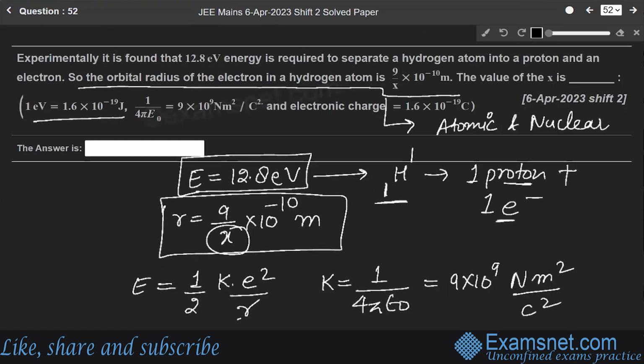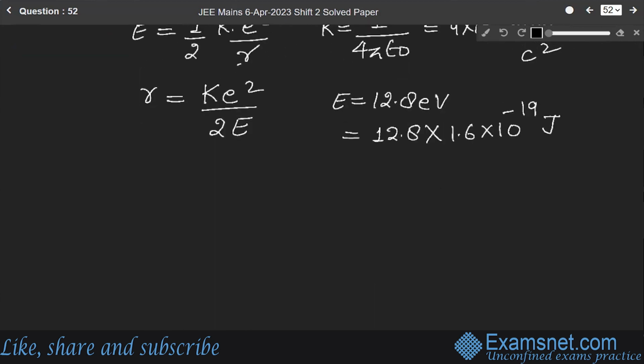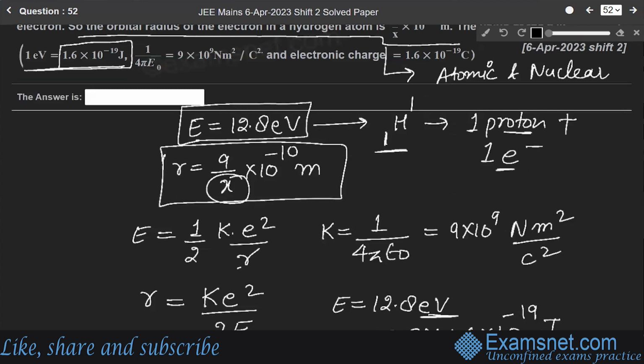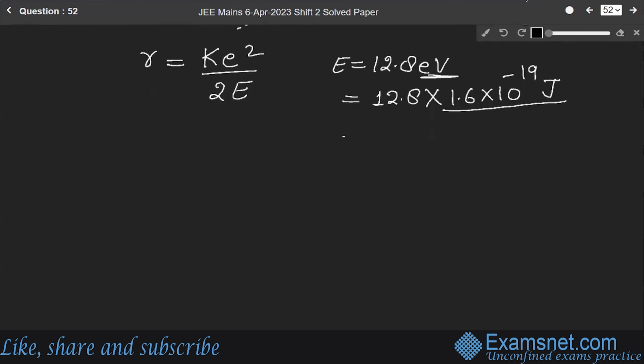From here, 1 electron volt equals 1.6 into 10 to the power minus 19 joule. So in place of electron volt we write 1.6 into 10 to the power minus 19 joule, and this 1.6 into 10 to the power minus 19 is equal to 1 electronic charge. So in place of this, we can write it as 12.8 E joule. Got it?